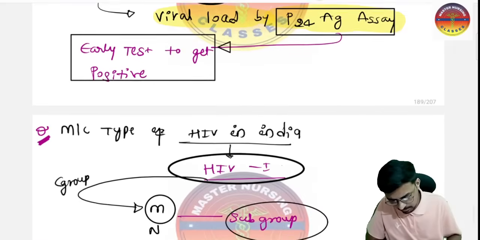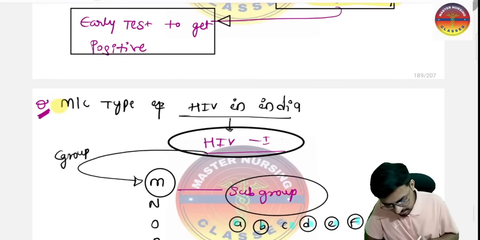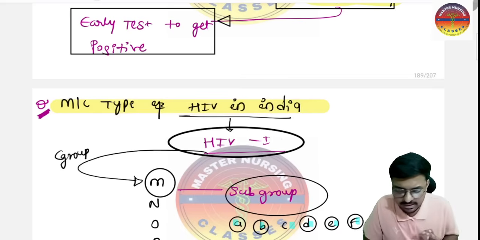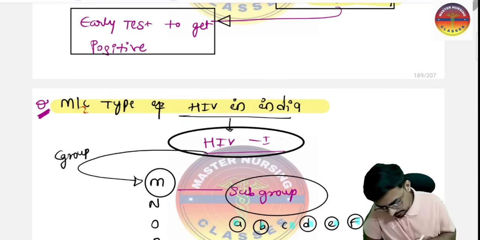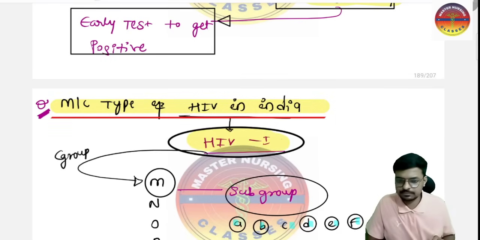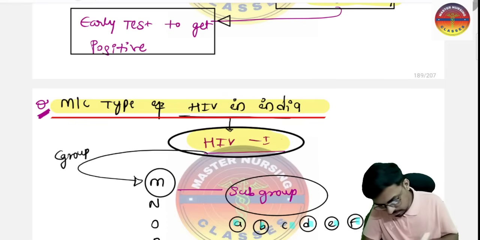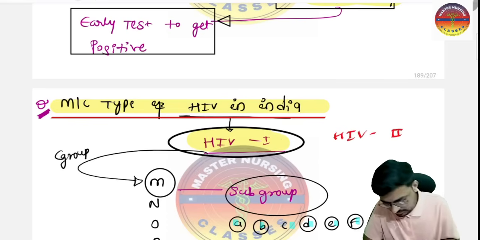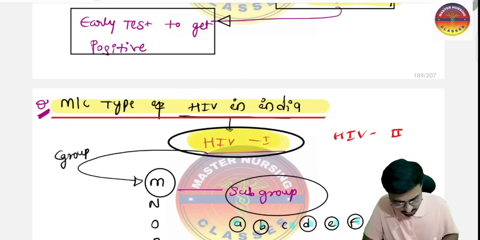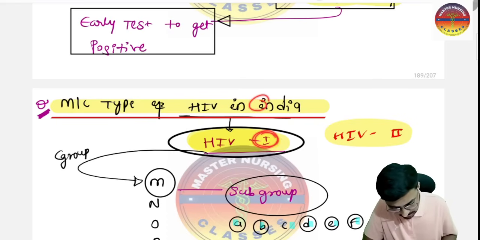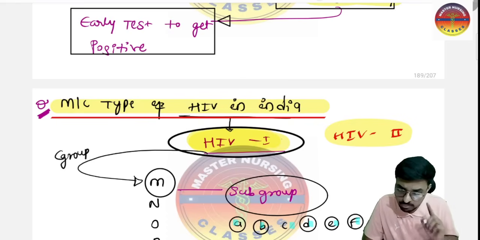The next very important point is the most common type of HIV in India. So which HIV is most common in India? The most common type of HIV in India is HIV number 1. Sir, we have two types of HIV, HIV number 2 and HIV number 1, that is HIV type 1 and type 2. So among type 1 and type 2 in India, type 1 is most common.